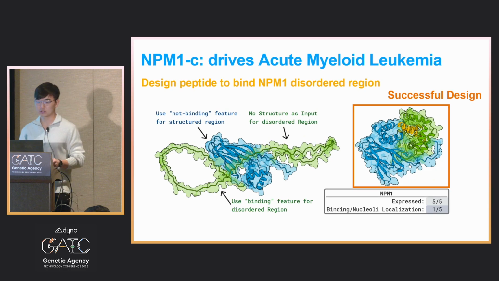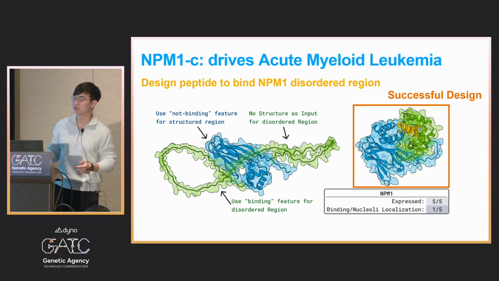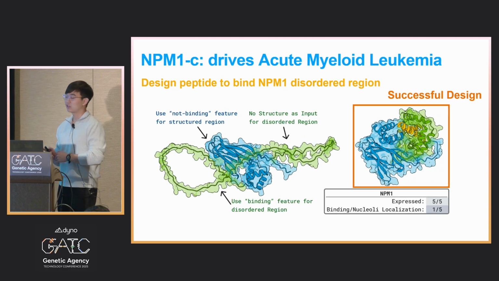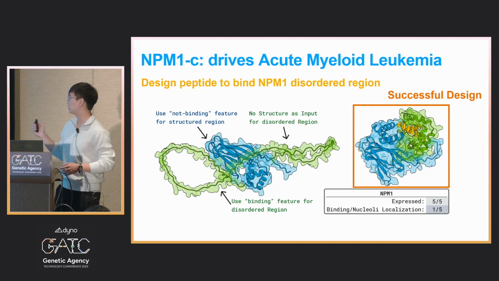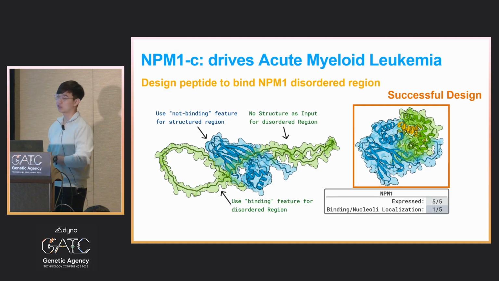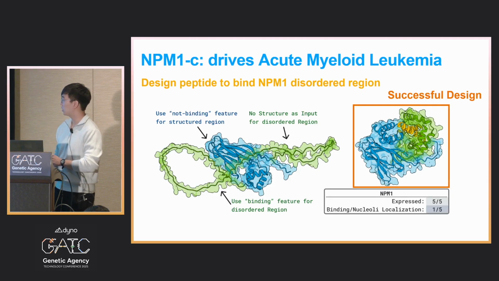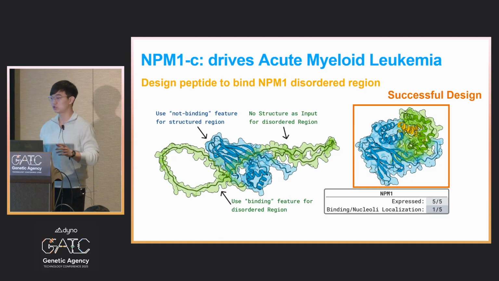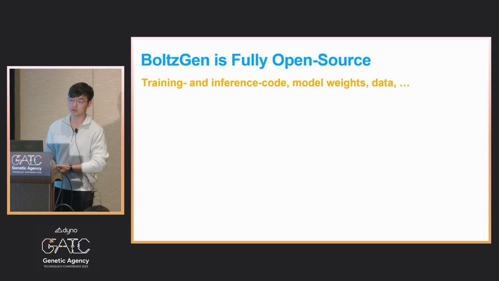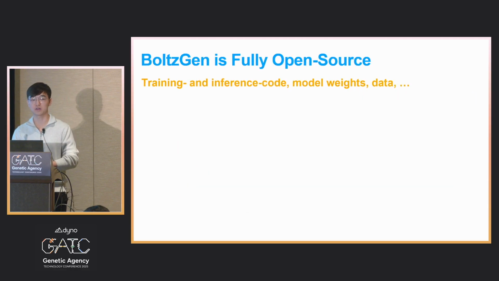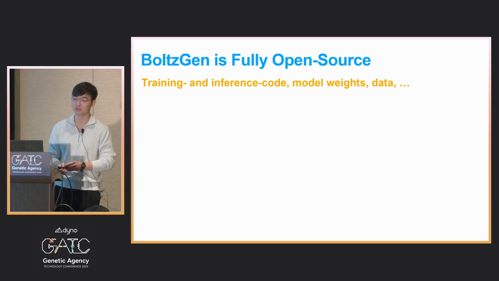And one thing I wanted to share additionally was the targeting of disordered regions that we worked on with the Max Planck Institute for Biochemistry, for targeting the NT1 protein, which is related to acute myeloid leukemia. And through their assay, we were able to see that our designed peptides were localizing in the right places and showed binding properties.